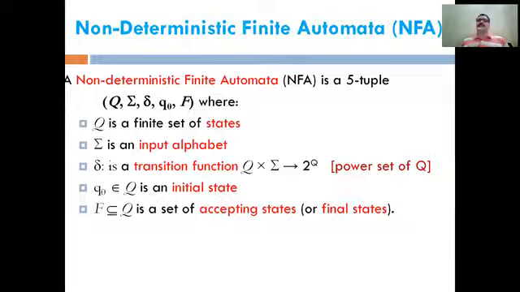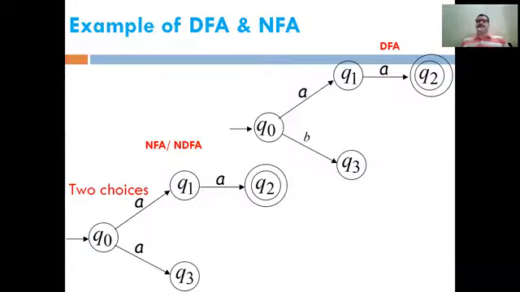Let's take an example that can easily differentiate between NFA and DFA. The first example is an example of DFA. Suppose you are in state Q0 and you get input A. Now it is clear that you move from Q0 to Q1. And on state Q1, if you get input A, then you move from Q1 to Q2.